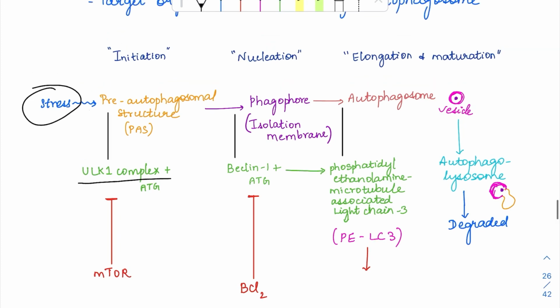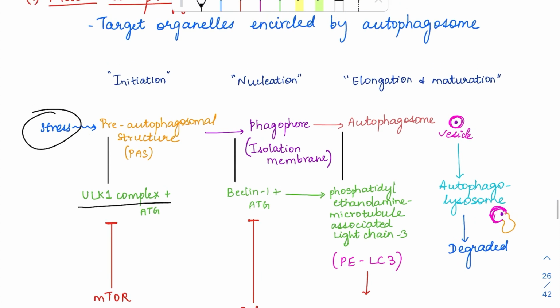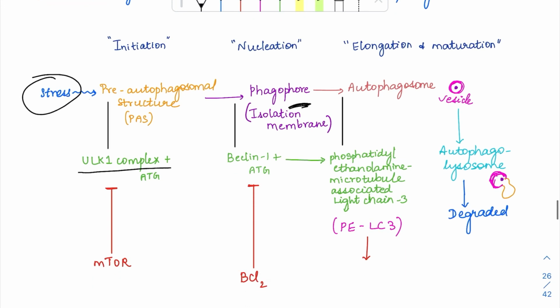Then what happens? This pre-autophagosomal structure will then form a phagophore. A phagophore is nothing but an isolation membrane. So the membrane is going to start forming. This membrane can be acquired either from the endoplasmic reticulum or the plasma membrane. This starting of the membrane formation is called the nucleation phase, and this is going to be caused by a protein called Beclin-1. This Beclin-1 protein is again going to associate with autophagy genes, and it is going to form this phagophore.